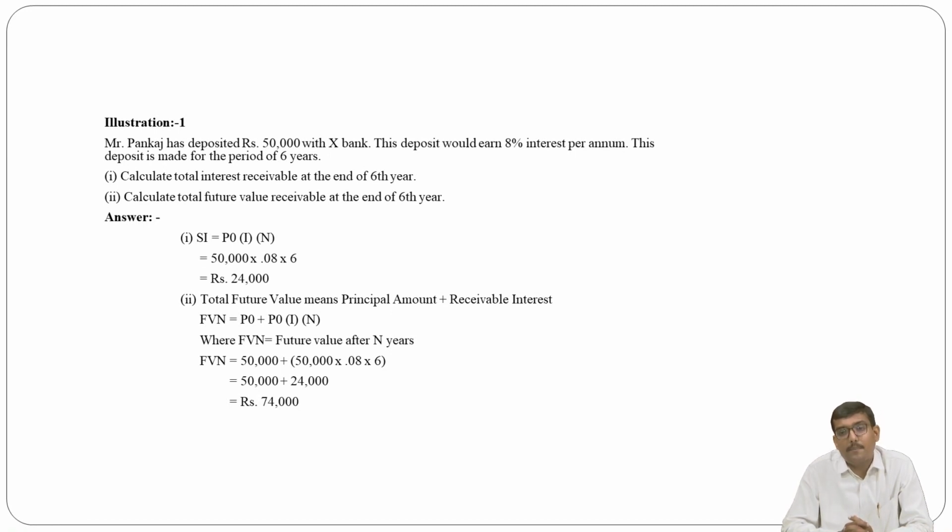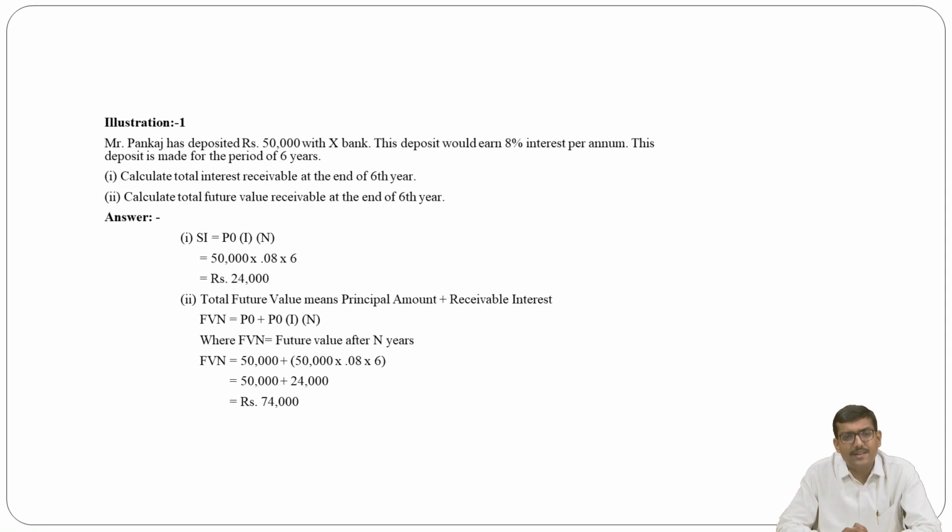So here we apply the first: simple interest SI is equal to P0 into I into N, that is the present value on the 0 day, 50,000, multiplied by 8%, that means 0.08, then multiplied by N, the number of years, 6 years. So then you will get 24,000.